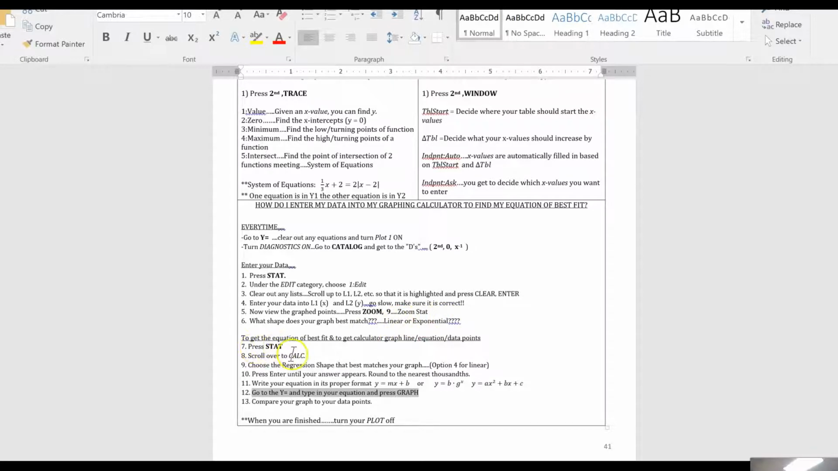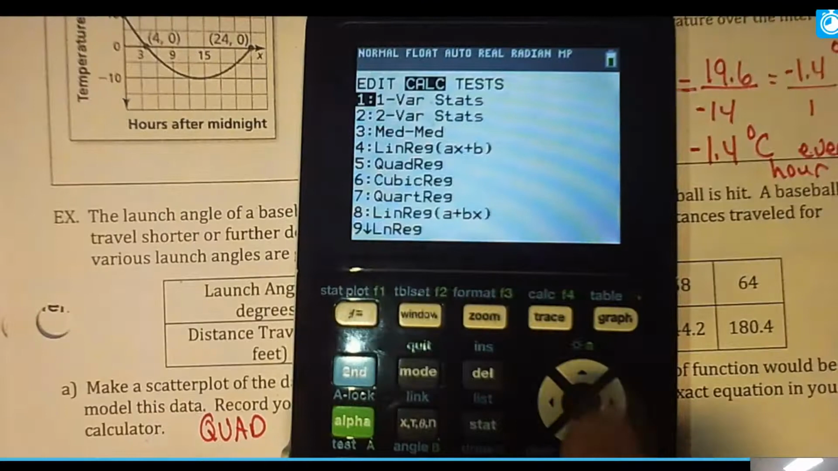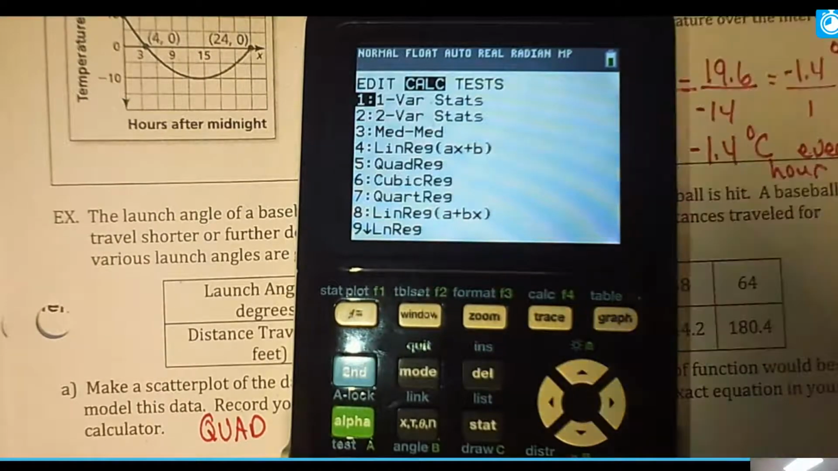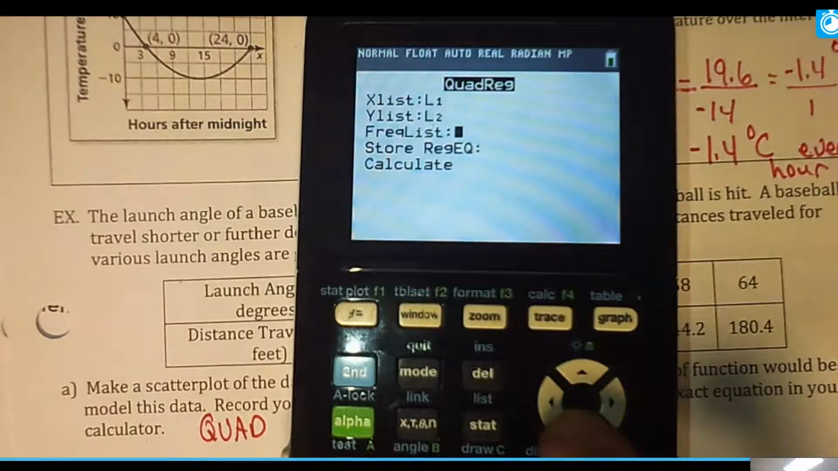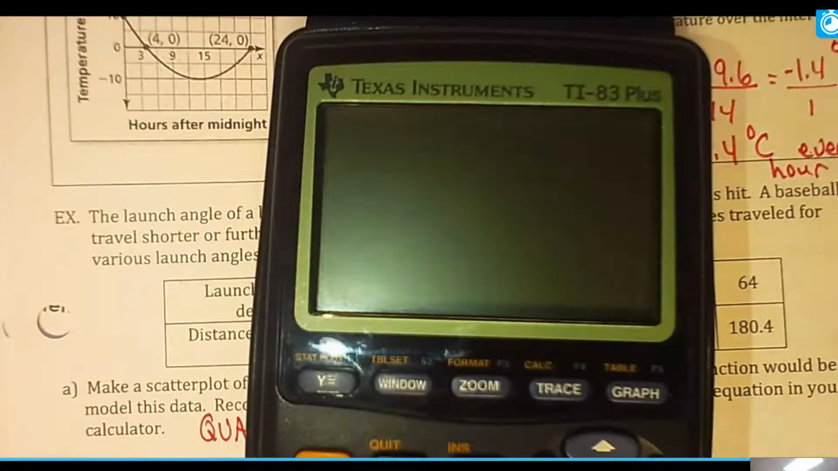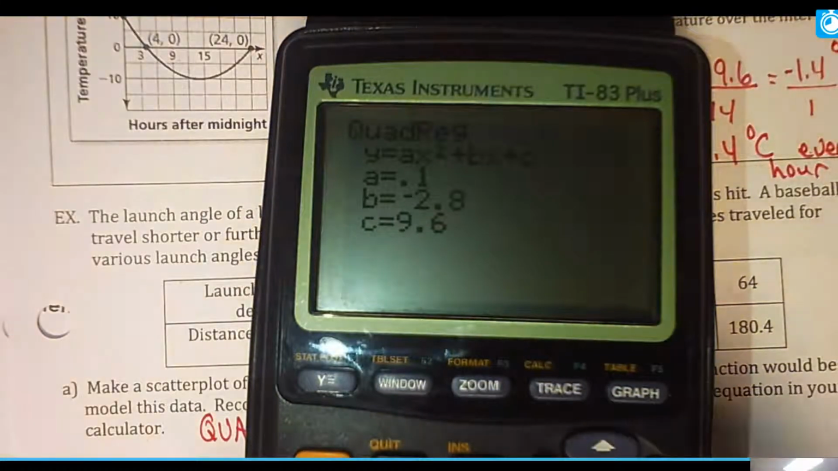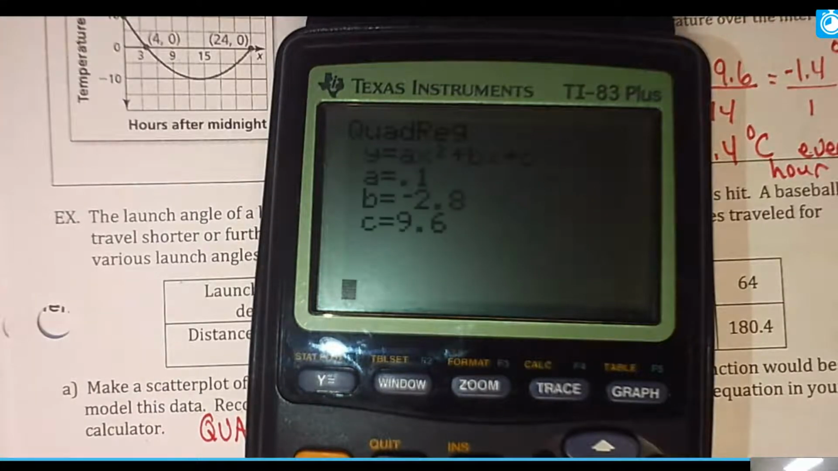So we're going to press stat, scroll over to calc, and it's quadratic, so I'm going to press option 5. And again, at this point, you should have L1 and L2 in there. I'm just going to scroll down to calculate and hit enter. And if you have this calculator, then remember, once you do that, just hit enter, and we're going to get the same data.